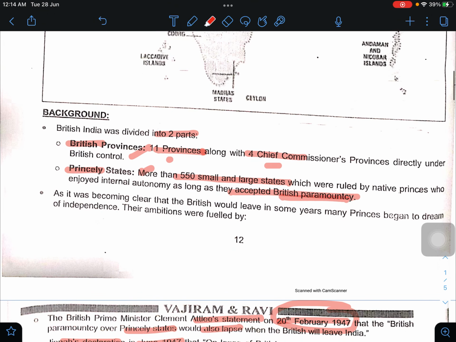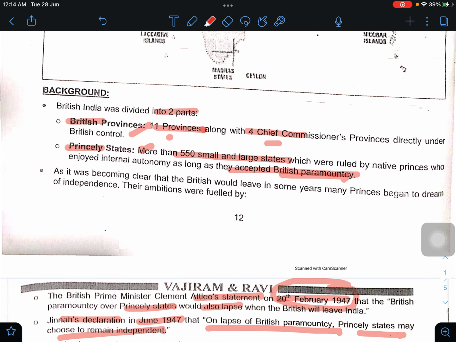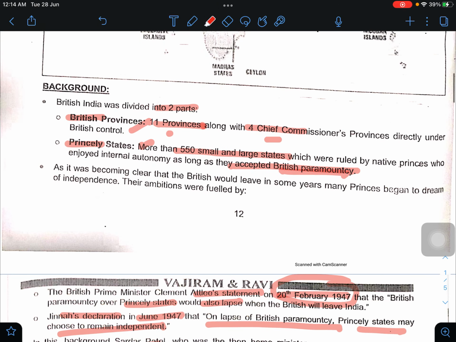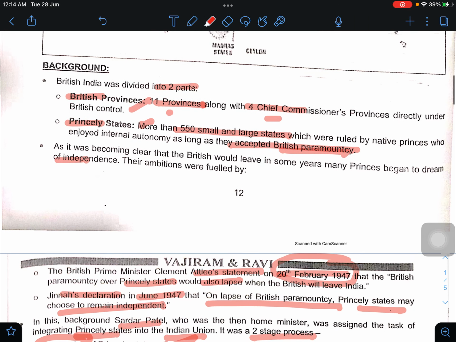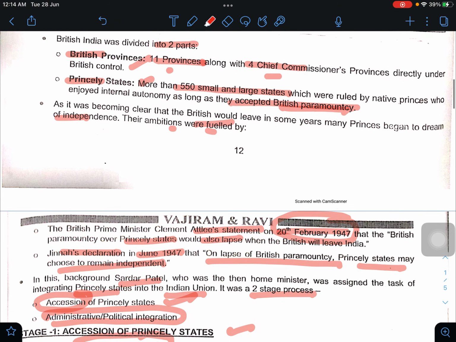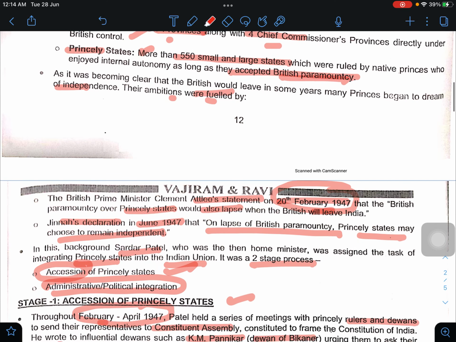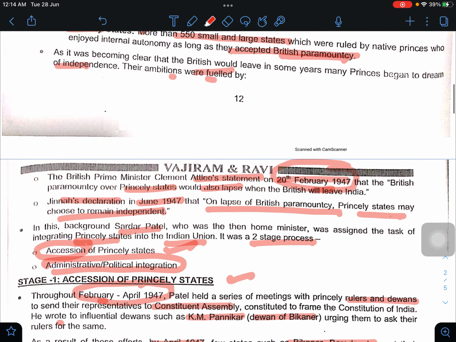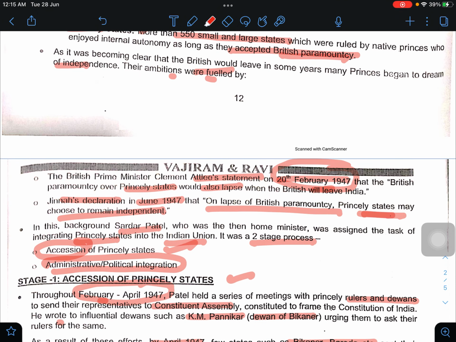They were under British paramountcy, and as it was becoming clear that the British would leave, in some areas they started dreaming about their independence. Their ambitions were fueled by Attlee's statement on 20th February 1947 that British paramountcy would be over for these princely states, and by Jinnah's declaration in June 1947 that on the lapse of British paramountcy, princely states may choose to remain independent.